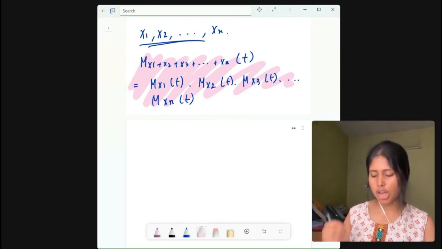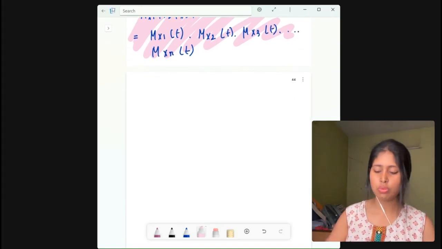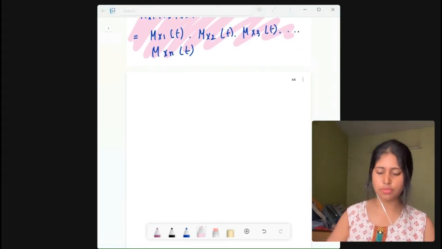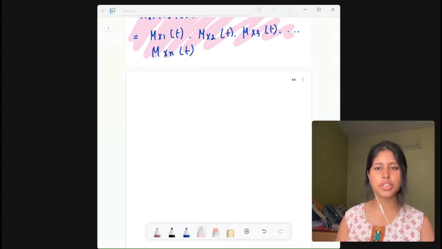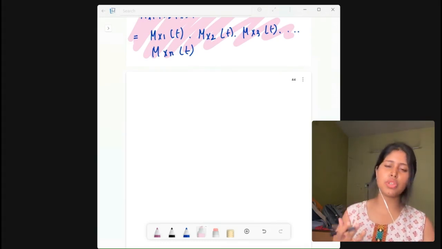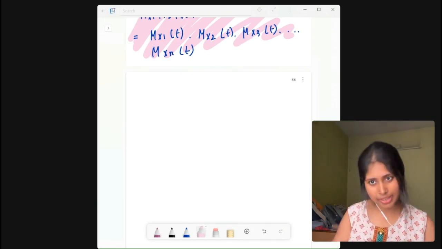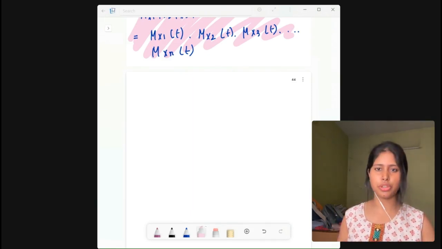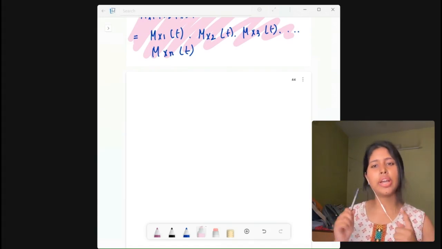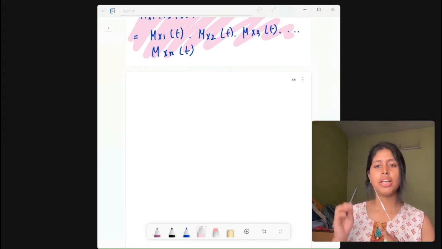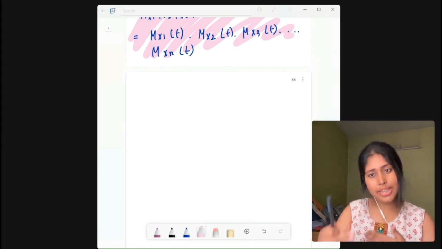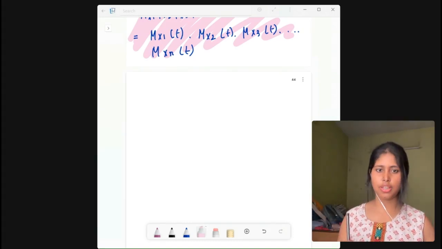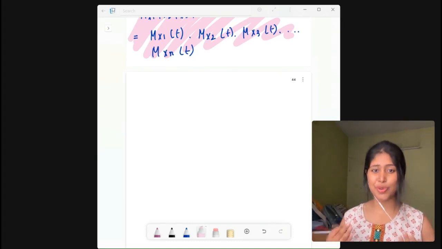Okay, and now we will come to the third property, which is the uniqueness theorem of MGF. What is the uniqueness theorem of MGF? It is basically that the MGF of a distribution, if it exists, uniquely determines the distribution. What does this mean? This means that to every probability distribution there is exactly one MGF, if it exists, and to every MGF there is exactly one probability distribution. That is the uniqueness. Okay, that is so nice, right?